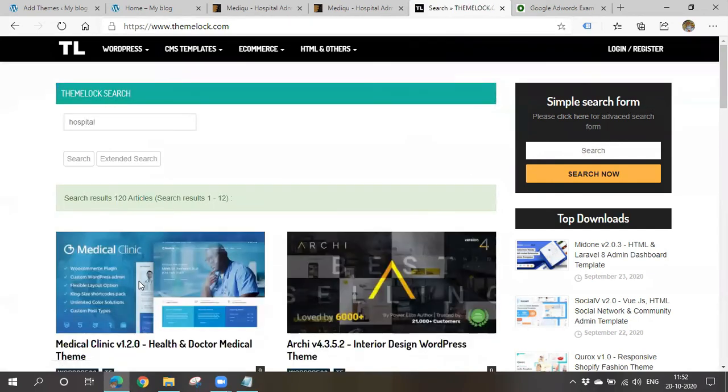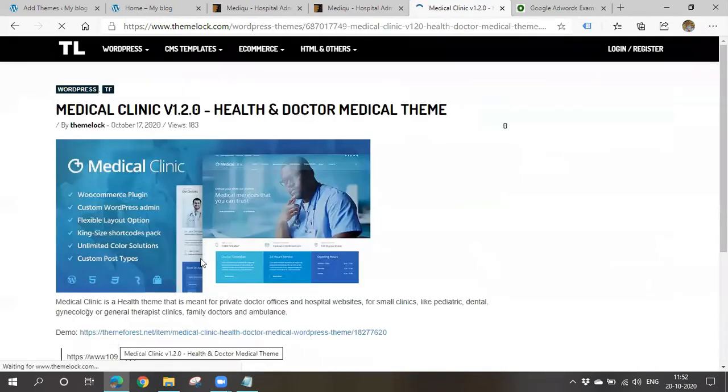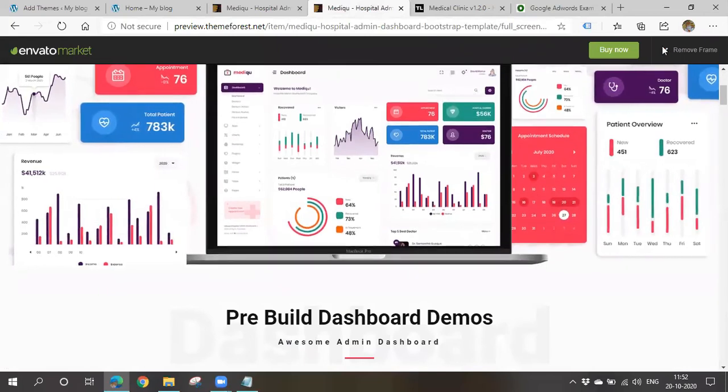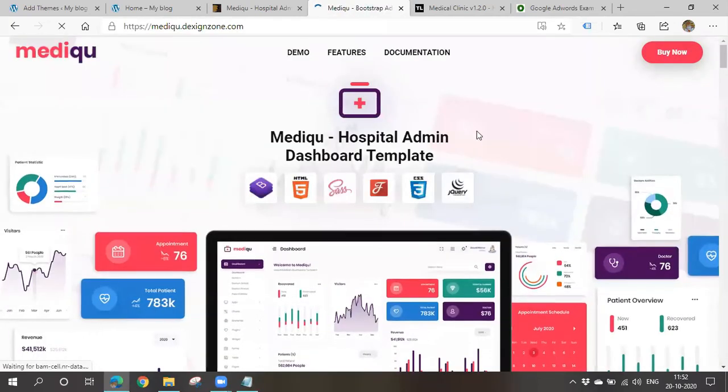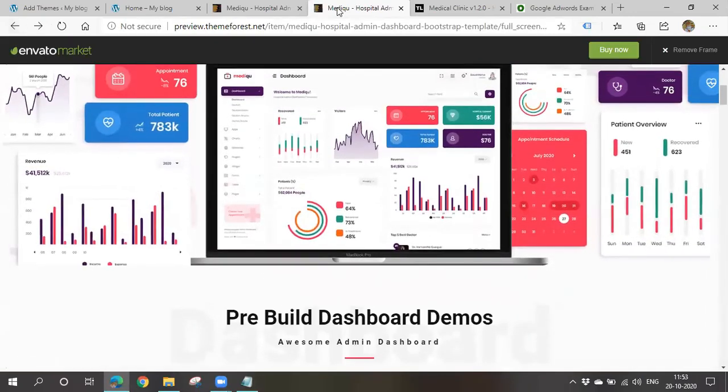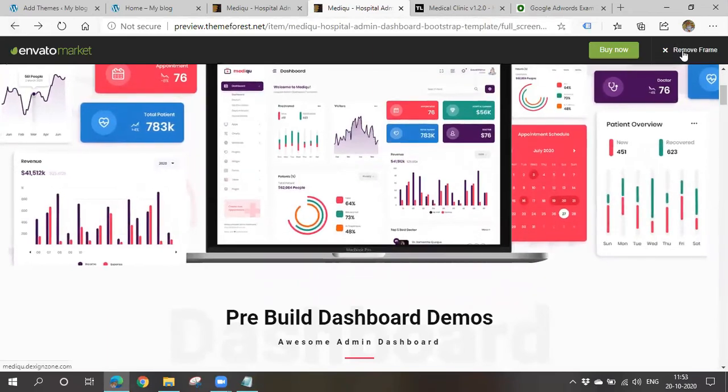See, here also you'll be getting various kinds of themes. If you like any theme here, please copy the name. If you like any theme in Theme Forest or My Theme Shop or like this, you can simply copy the name. So the theme name is Medikim, it seems.